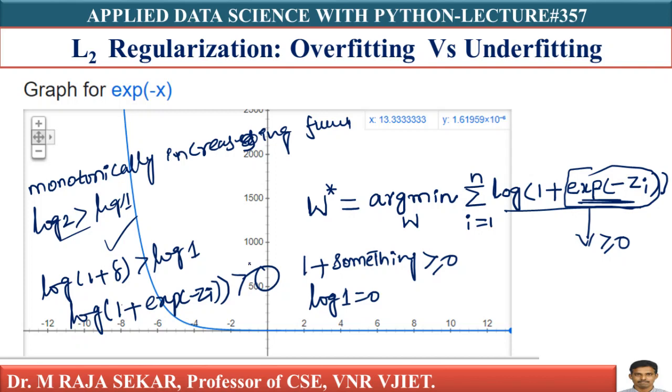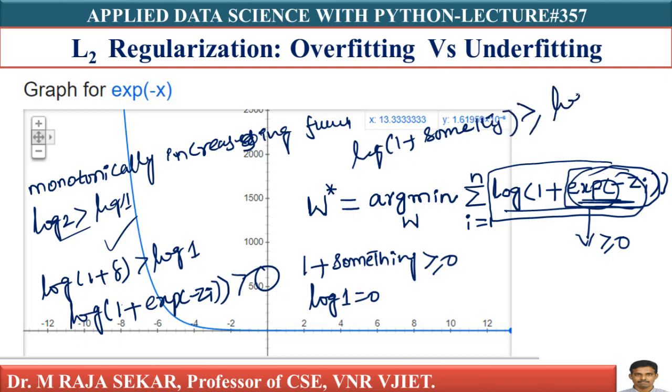This is because log is a monotonic function. We already discussed how log is a monotonic function. As x increases, log x also increases, isn't it? Therefore, log of 1 plus something, where this something is greater than or equal to 0, is greater than or equal to log 1, which is 0.